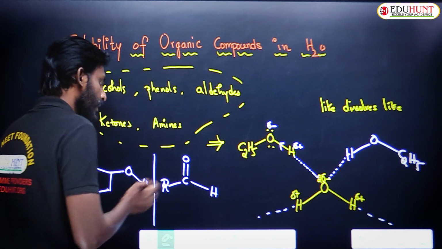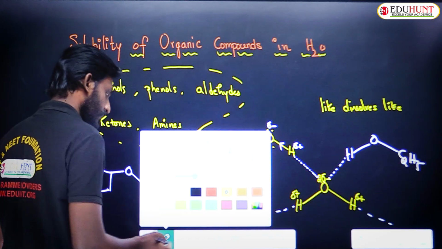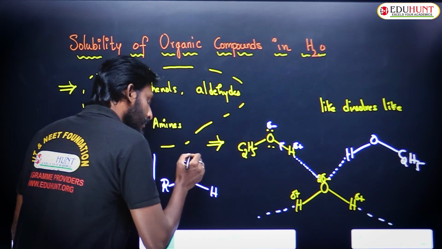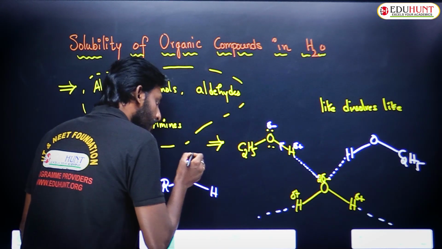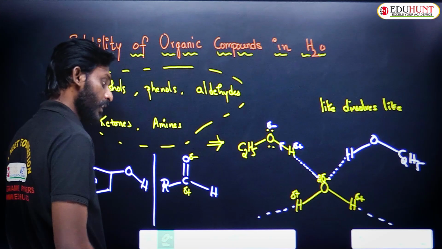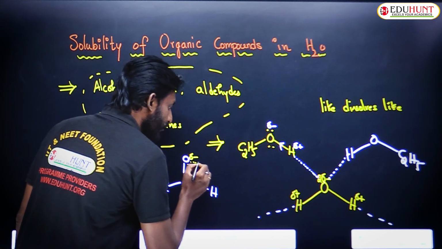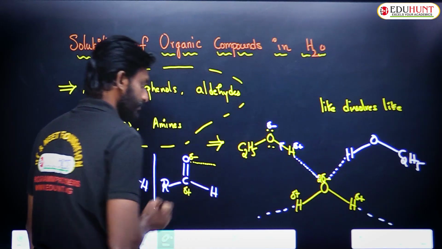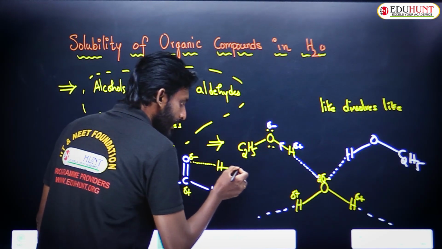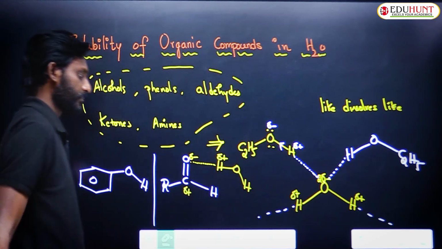Obviously, compared to carbon, oxygen is more electronegative. Then you can assign a partial negative charge to this oxygen and partial positive charge to the carbon. Now this partial negative charged oxygen can have an attraction with the hydrogen of the water molecule, which has partial positive charge.